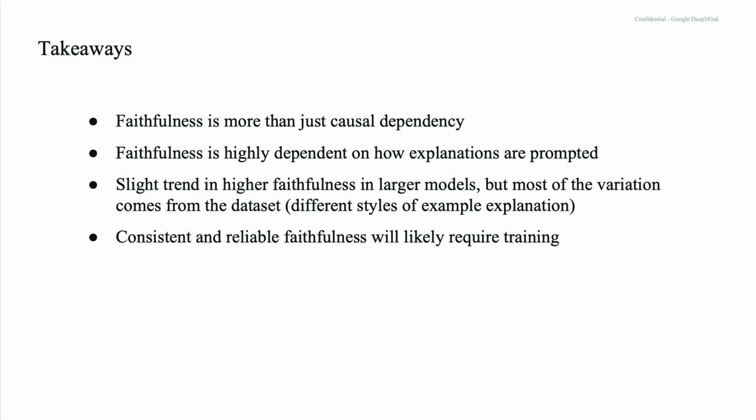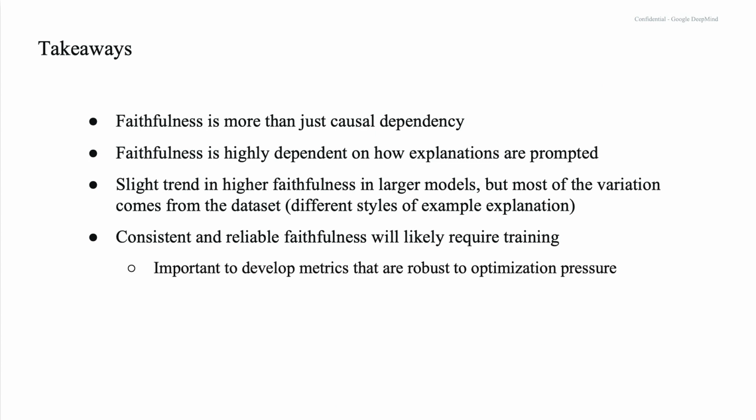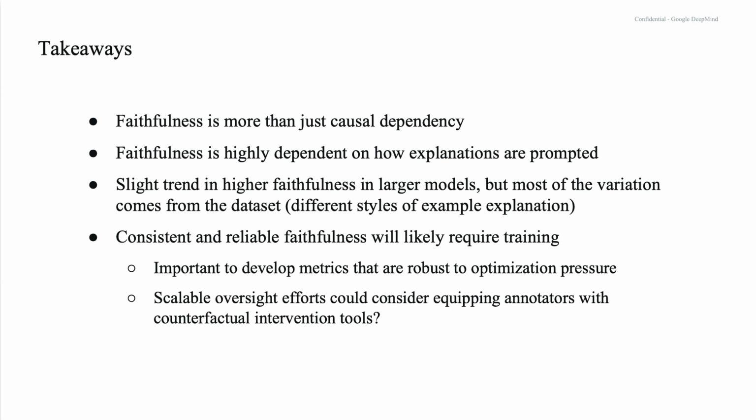I think consistent and reliable faithfulness will probably require some kind of training. I think it's important, therefore, to develop metrics that are robust to optimization, that we actually have some chance of training on. And I think another thing is that scalable oversight efforts might want to consider giving annotators these kinds of counterfactual intervention tools, right? If you want a human annotator to judge the quality of an explanation, maybe let them play with the model's input. Maybe let them change something. See if that explanation really is faithful, whether the model is really describing the true causal factors behind its decision.